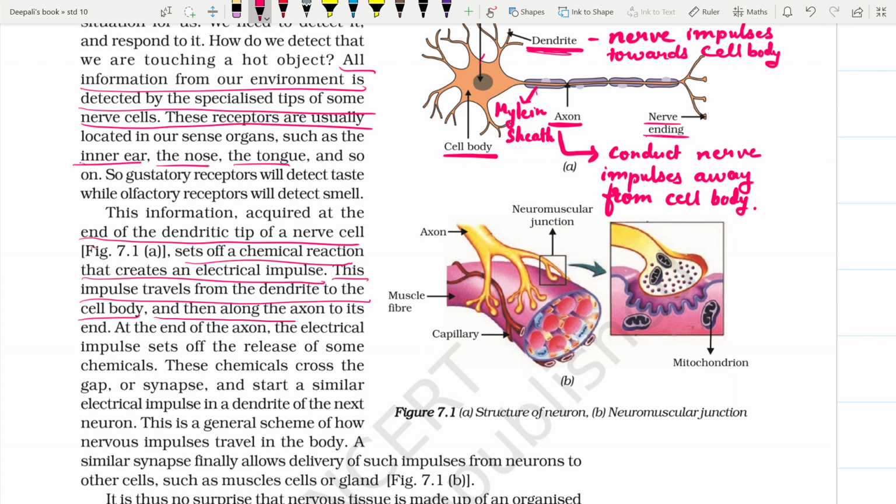And then along the axons to its end. At the end of the axons, the electrical impulse sets off the release of some chemicals, and these chemicals cross the gap or the synapse and start a similar electrical impulse in the dendrites of next neurons. This is the general scheme of how nerve impulses travel in the body.